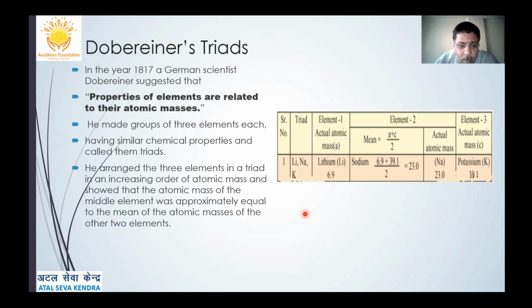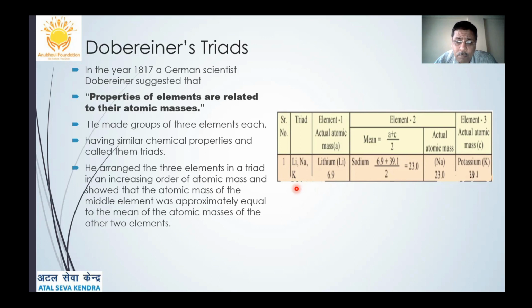He arranged the three elements in such a way that the atomic mass of the middle element was approximately equal to the mean of the atomic masses of the other two elements in the triad. The most important example for this is lithium, sodium, and potassium, which is a very famous triad.